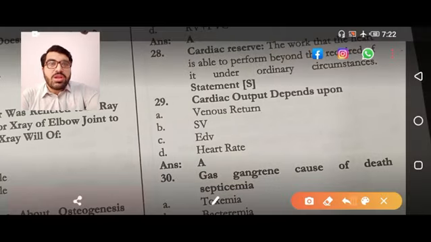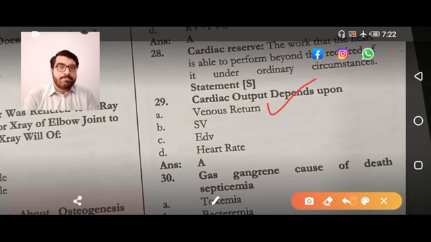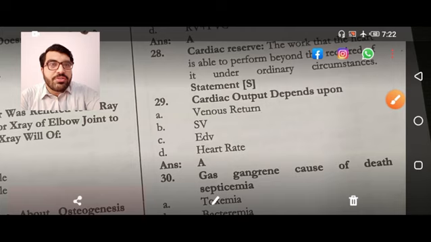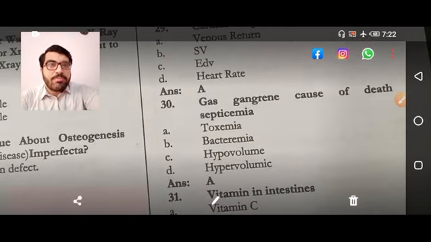Now the cardiac output depends upon the venous return. Cardiac output is equal to heart rate times stroke volume, but it depends upon the venous return. The more the venous return, the more the cardiac output, according to the Frank-Starling law.